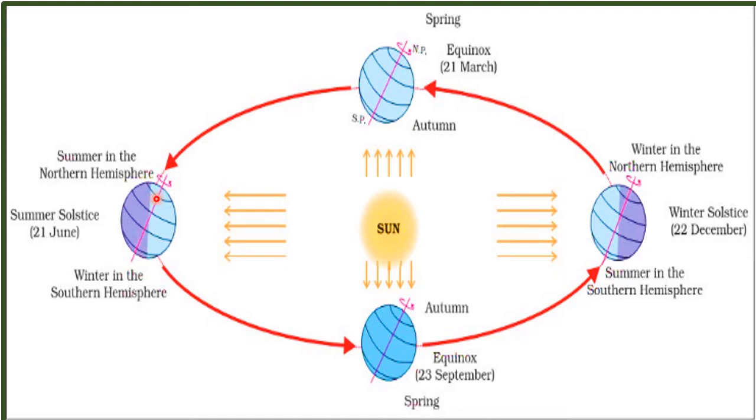That means if there is summer in the northern hemisphere, at the same time there will be winter in the southern hemisphere. If there is spring in the northern hemisphere, at the same time in the southern hemisphere there will be autumn. This is the sun. These are the rays of the sunlight which strike on the earth.